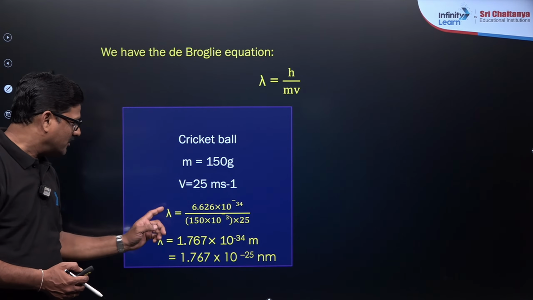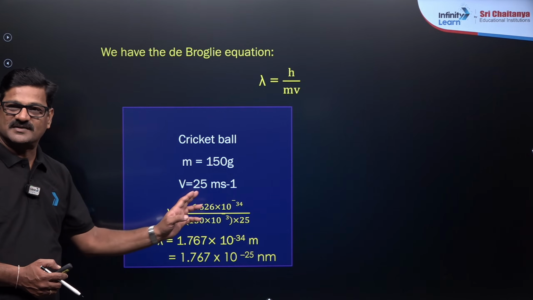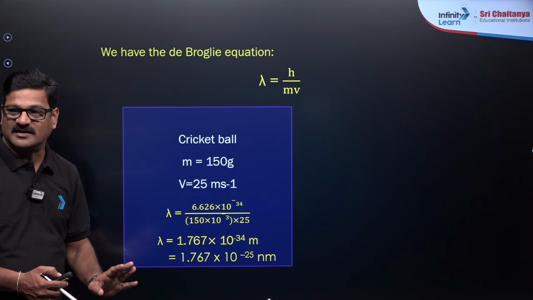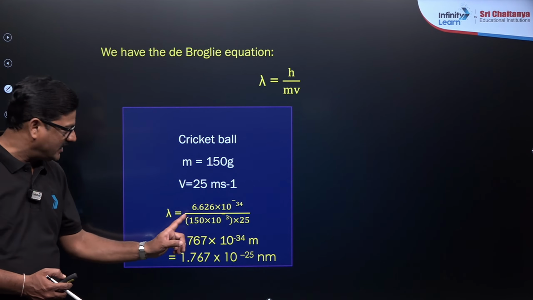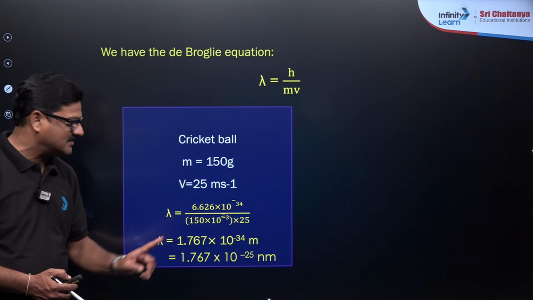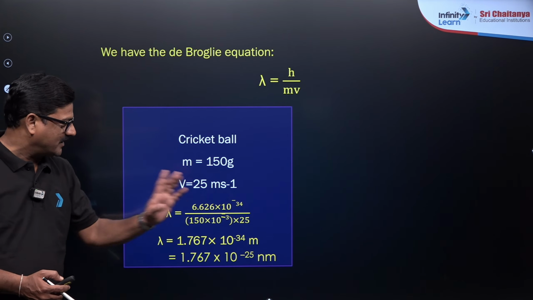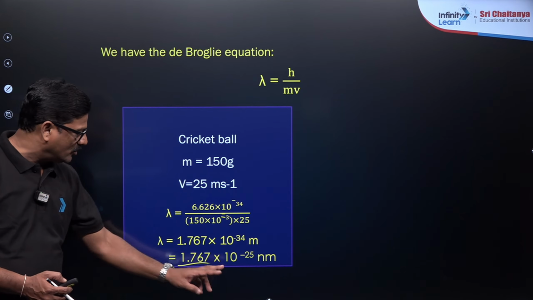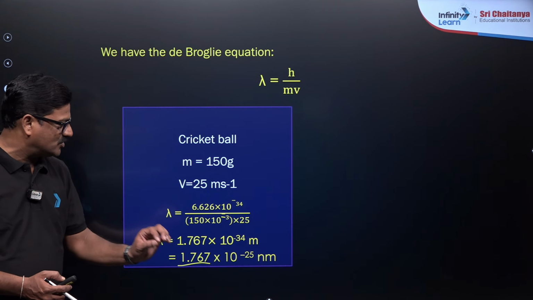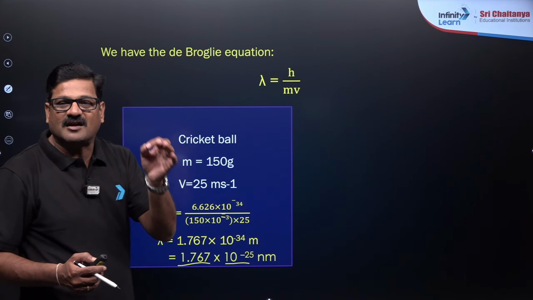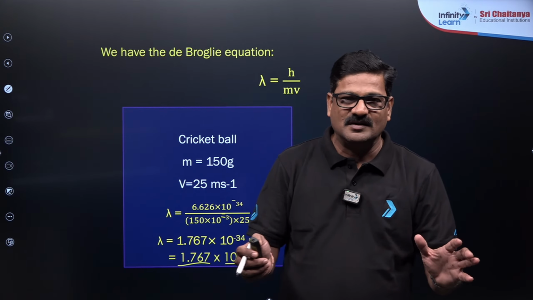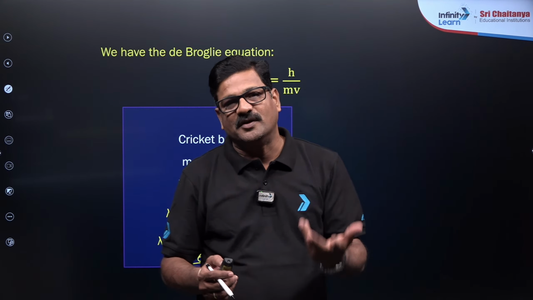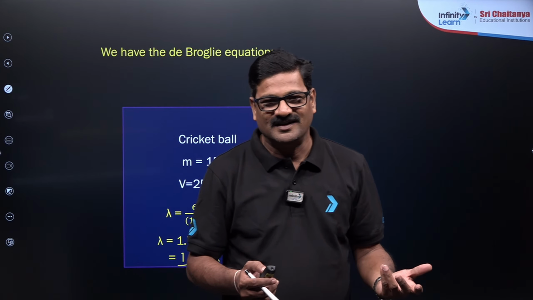If we want to calculate the wavelength: 6.626 into 10 power minus 34 upon 150 into 10 power minus 3 kg, converted to kg, into 25. On doing so you are going to get 1.7 into 10 power minus 25. Such a small value will not be considered. It is not considerable. Who will care about this value?